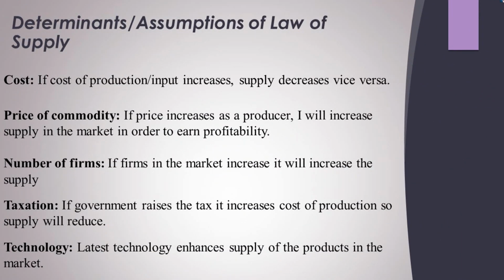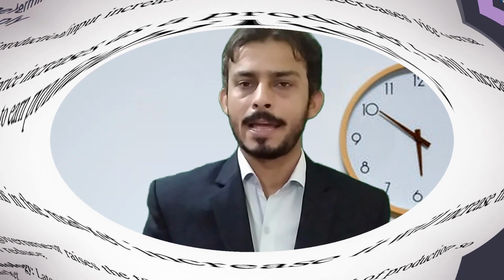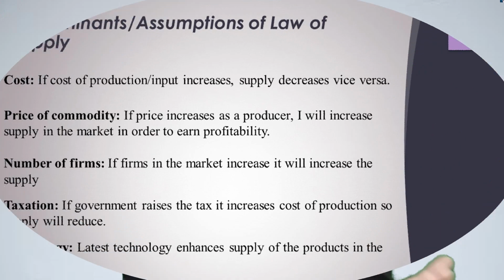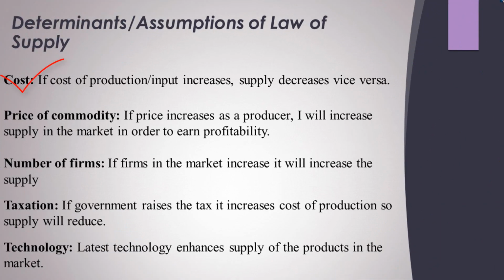My dear friends, now we need to understand what are the determinants of the law of supply. So the first determinant is cost, or it is also considered to be the assumption. The cost of production needs to be constant in order to increase the supply. For example, cost of production means the prices of the raw materials. If that increases, then the producer won't be able to produce more. So costs need to remain the same or constant, number one.